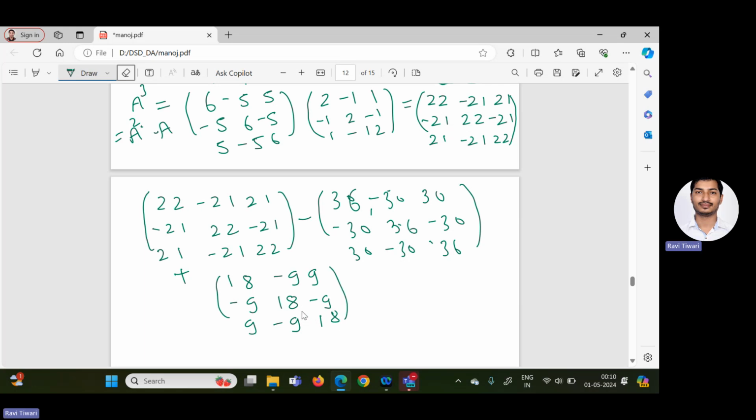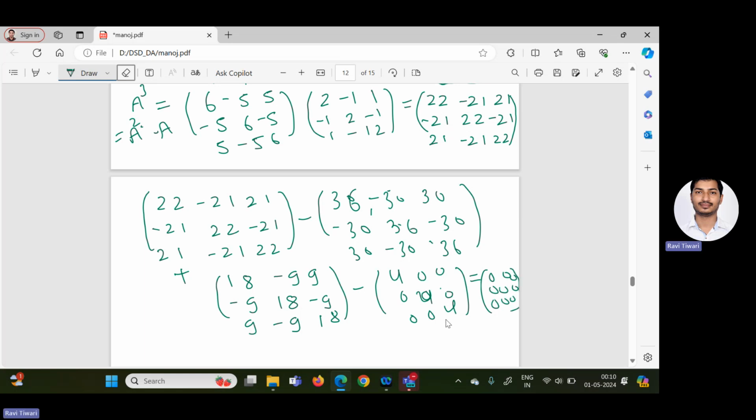So A cube minus 6A square plus 9A minus 4I. Minus 4I means 4, 0, 0; 0, 4, 0; 0, 0, 4. So finally, you can do this calculation and you will get 0, 0, 0, 0, 0, 0, 0, 0, 0.